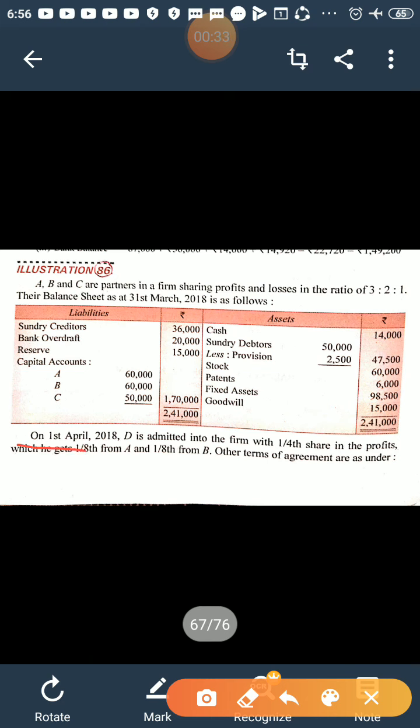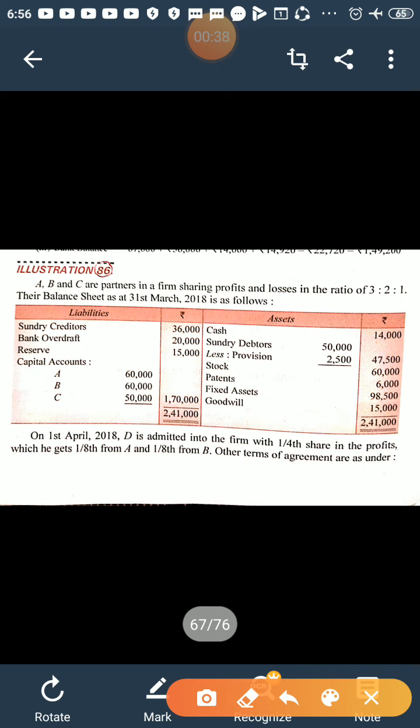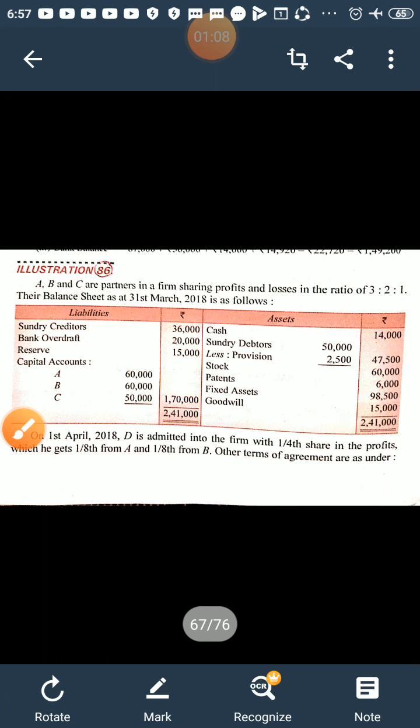On 1st April 2018, D is admitted into the firm with 1/4 share in the profits, which he gets 1/8 from A and 1/8 from B. It means the sacrificing ratio between A and B is 1:1, because A sacrifices 1/8 share and B sacrifices the same amount, that is 1/8 share. So the sacrificing ratio between A and B is 1:1. Now moving forward,